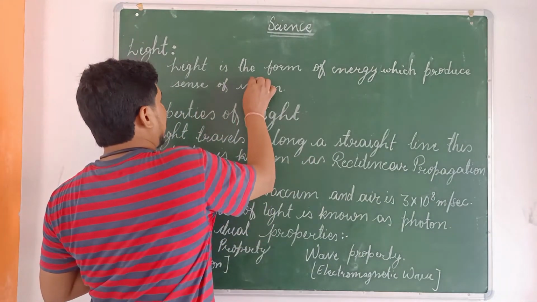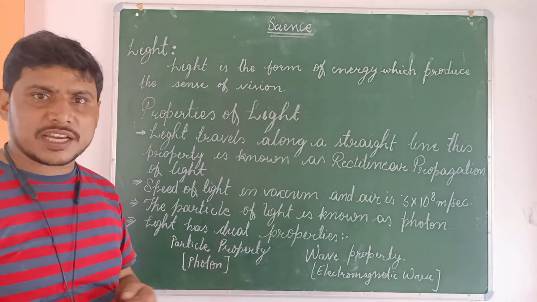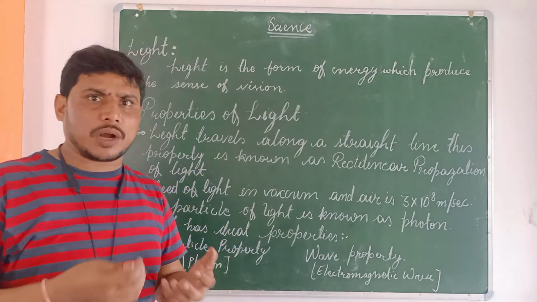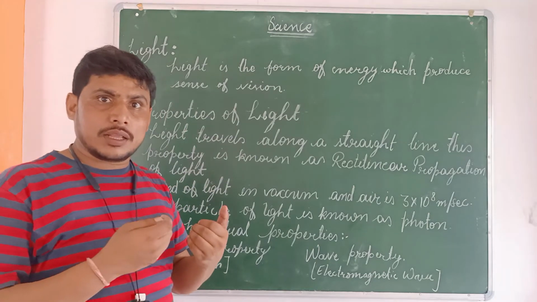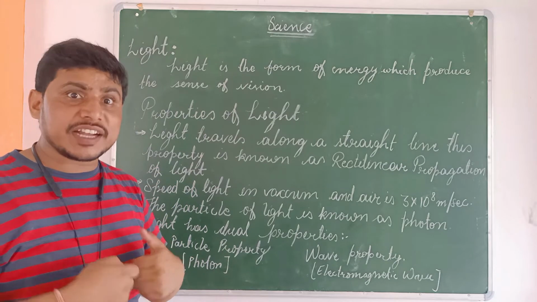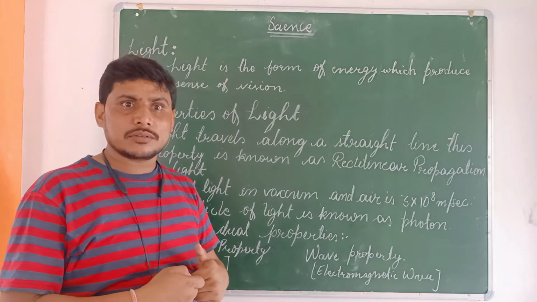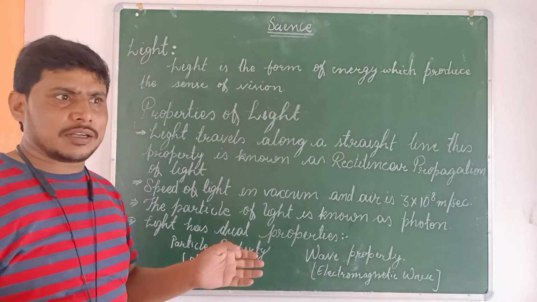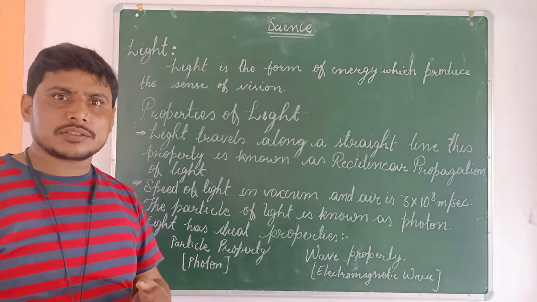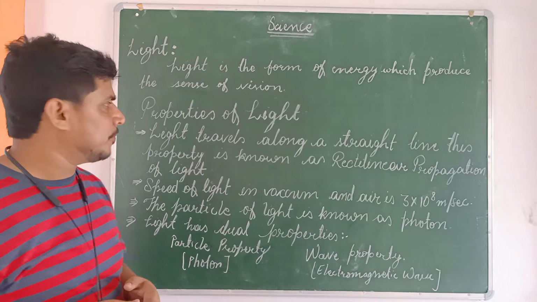If we have good eyes, we can see clearly. That means we can see anything according to the health of our eyes and the availability of intensity of light. The next phenomenon, that is reflection of light, will be discussed later.